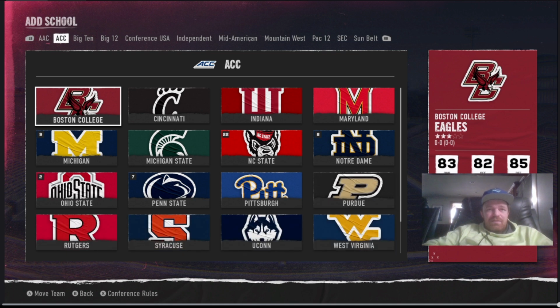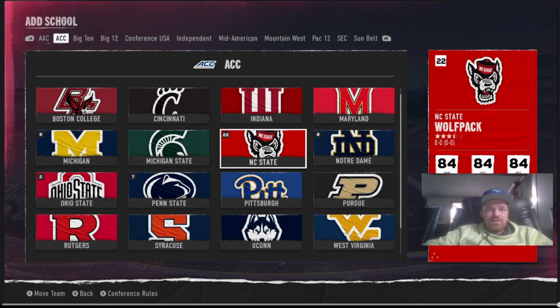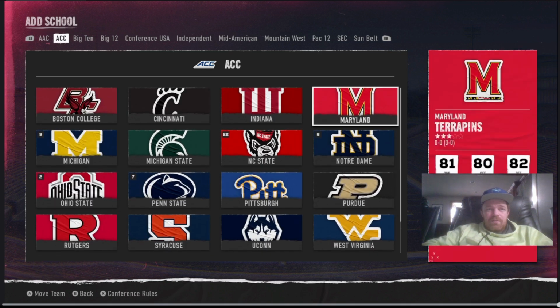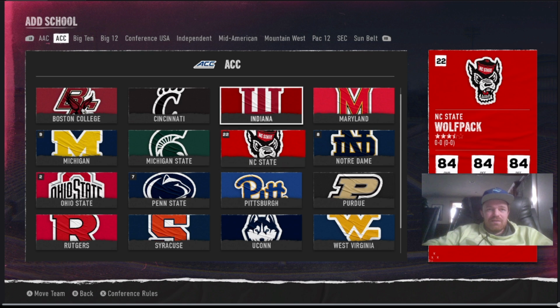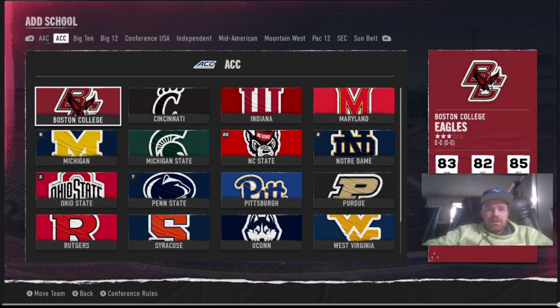ACC is going to be that northern part of the East Coast. So teams that are in there already, like Boston College, Syracuse, and then a lot of the Big Ten teams: Michigan, Michigan State, Indiana, Ohio State, Penn State. I threw UConn in there as well.